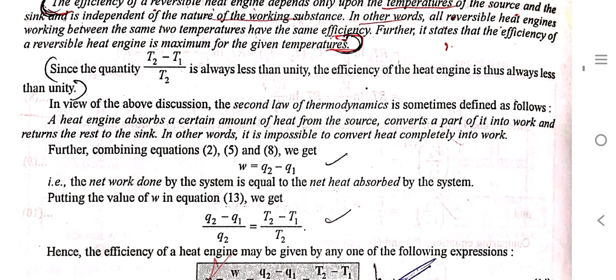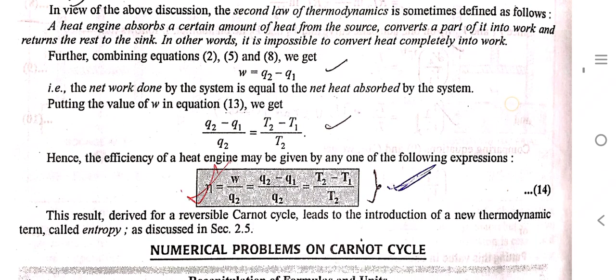Since the quantity (T2 minus T1) by T2 is always less than unity, the efficiency of a heat engine is always less than unity. A heat engine absorbs a certain amount of heat from the source, converts a part of it into work, and returns the rest to the sink. In other words, it is impossible to convert heat completely into work. So the efficiency η is equal to W by Q2, which is equal to (Q2 minus Q1) by Q2, which is equal to (T2 minus T1) upon T2.